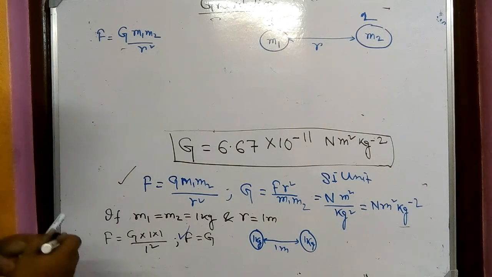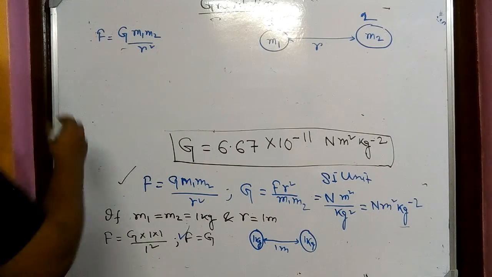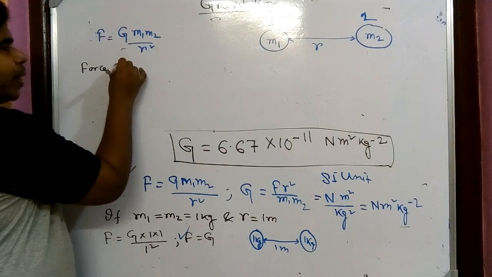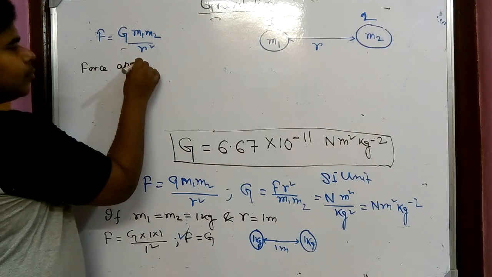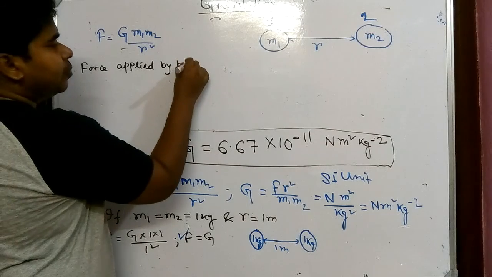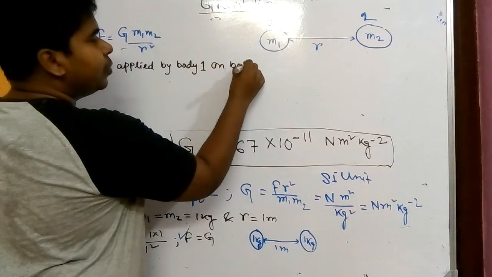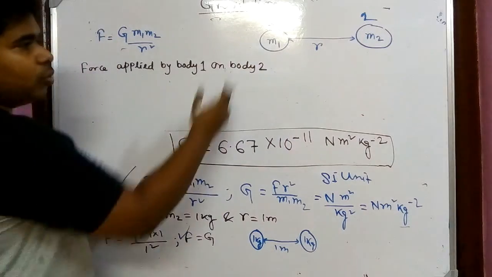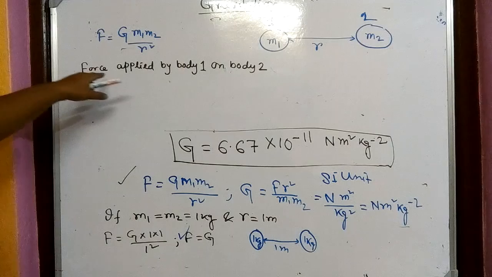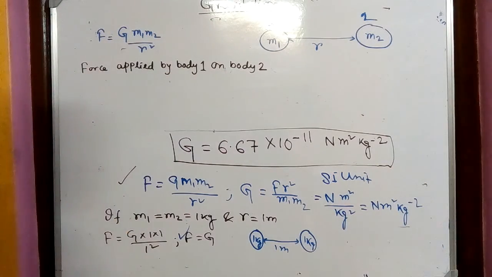Now, I am asking you about the force applied by body 1 on body 2. Two bodies are there, 1 and 2.